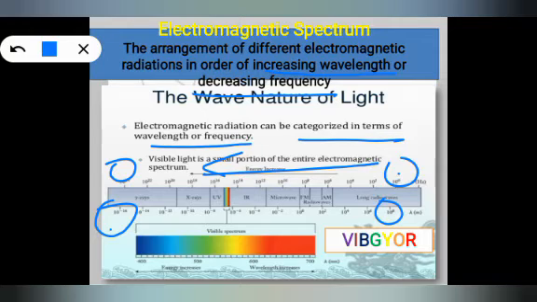So we will see the rays: gamma rays, X-rays, UV rays, visible rays, infrared rays, microwave rays, FM rays, radio waves, AM rays, and long range rays. We will discuss about this, especially this visible range.